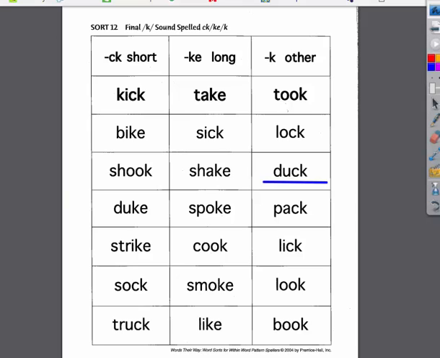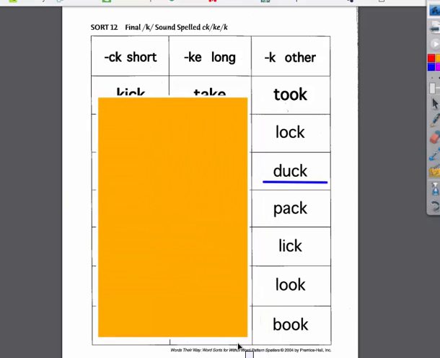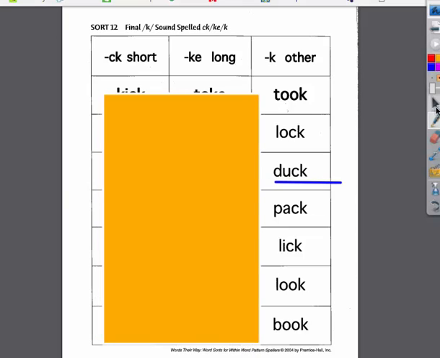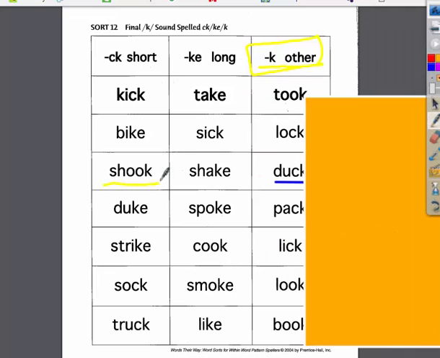The next one I want you to spell is shook. I shook the table. Which pattern will I have? If you said the other pattern, you were correct.